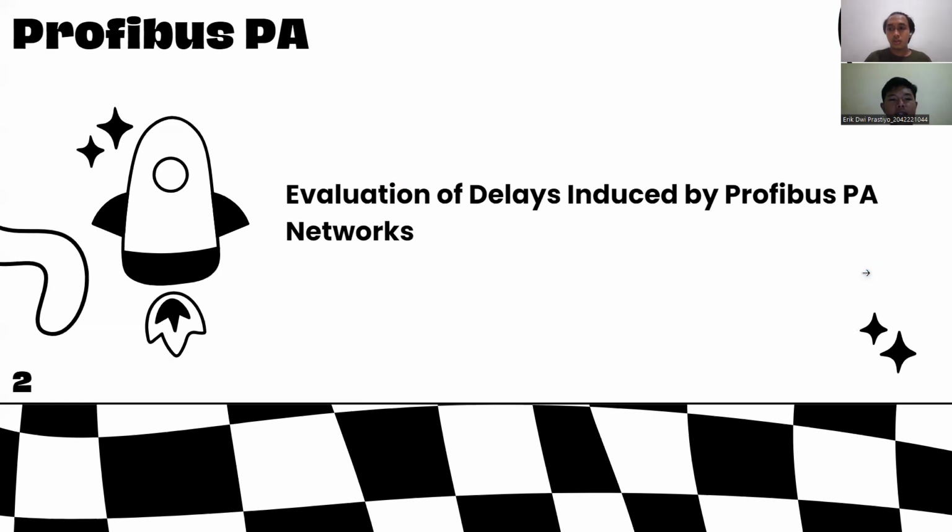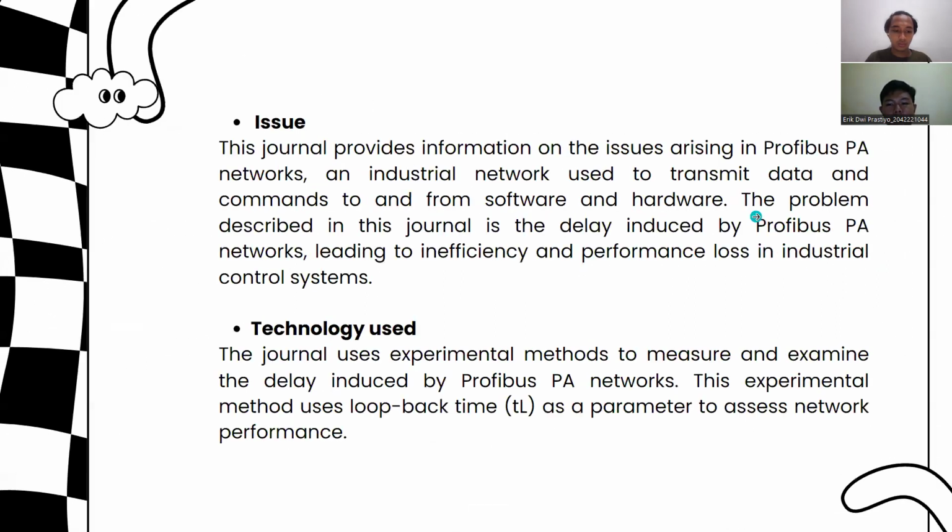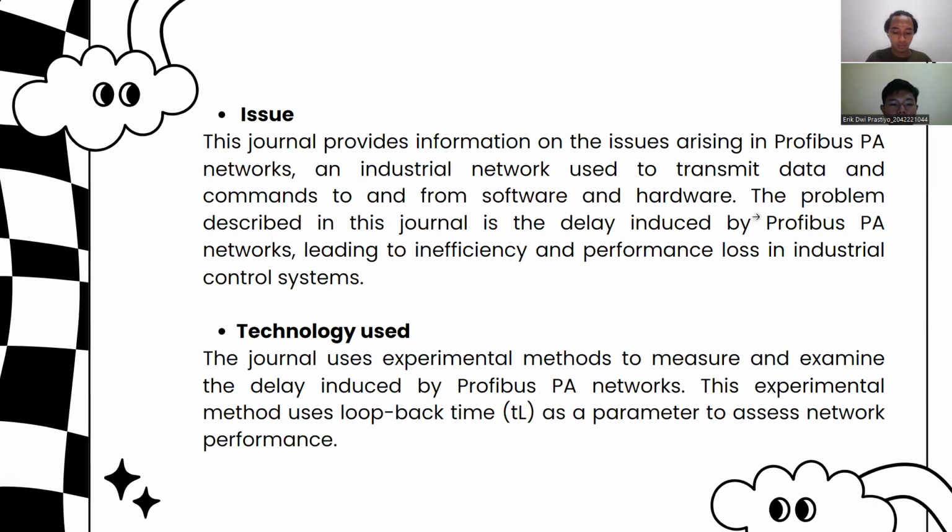And this is the first journal, with the title: Evaluation of Delay Induced by Profibus PA Networks. Issue for this journal: this journal provides information on the issues arising in Profibus PA networks and industrial networks used to transmit data and commands to and from software and hardware.